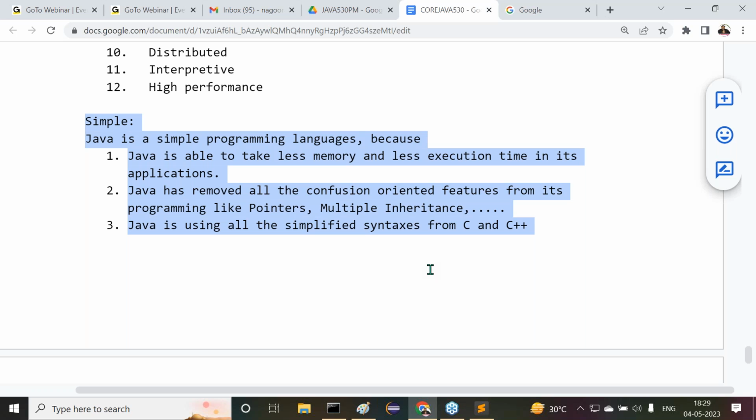Similarly, if you go to every programming language vendor, if you ask them, tell me something about your programming language, they say that my programming language is simple only. The C programming vendor, C features, their first feature is simple only. C++ vendor, C++ features, the first feature is what? Simple only. Java features, simple only. Python features, simple programming language only.